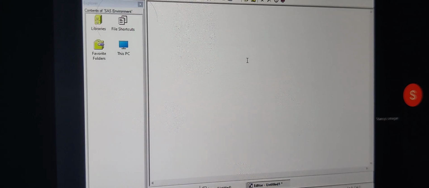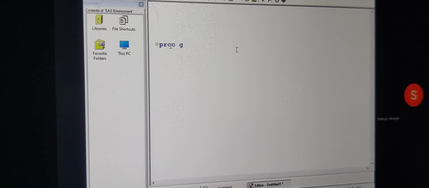To get the charts in SAS, we have a procedure called proc gchart.